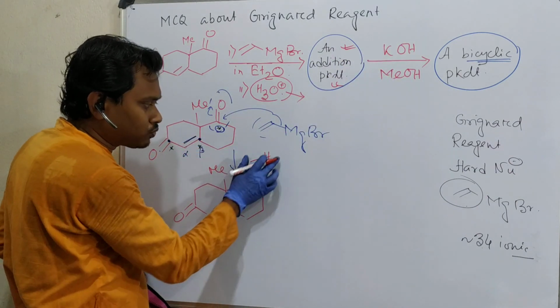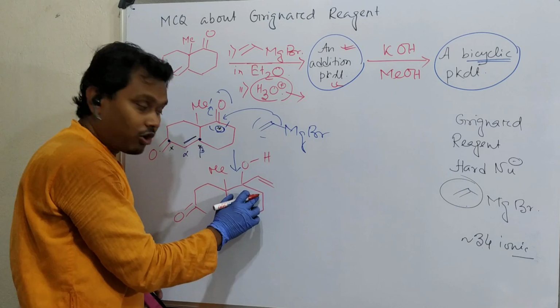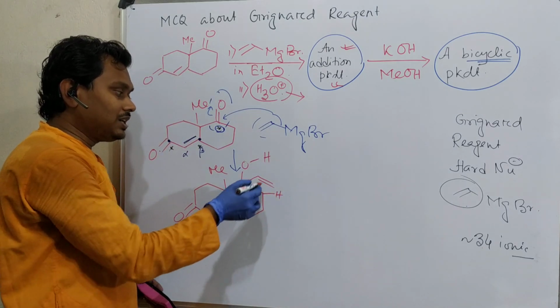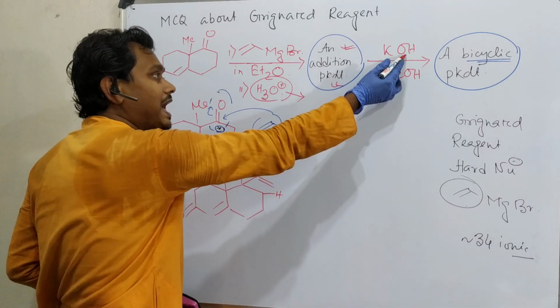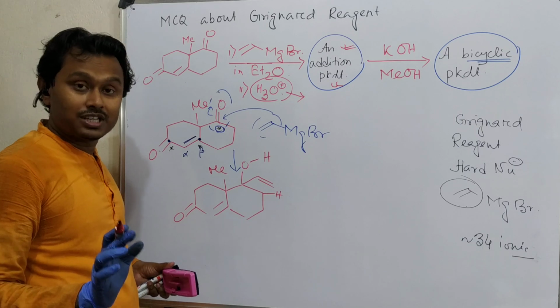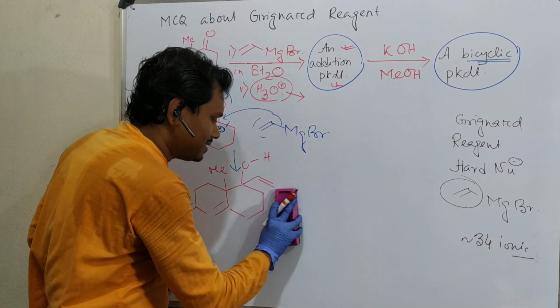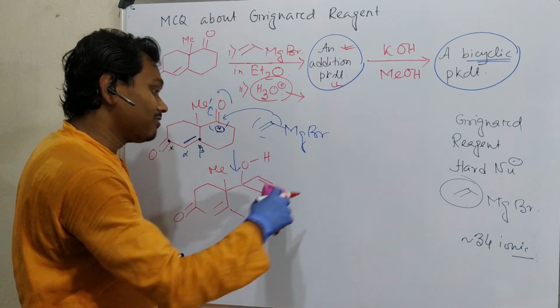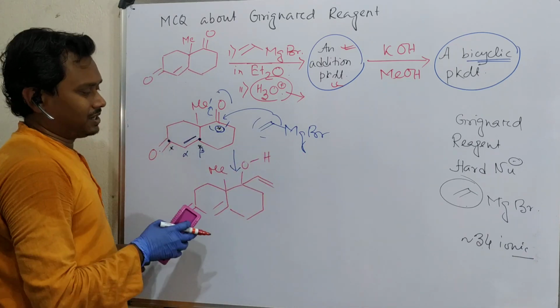But if it wants to be eliminated and a double bond needs to form here, then this product needs to be eliminated. And actually, elimination of water in the presence of alkali, alcoholic, means alkaline medium, water elimination is not possible, it's not easy. So it will not happen. So the second option, the two 6-member ring option, is gone.